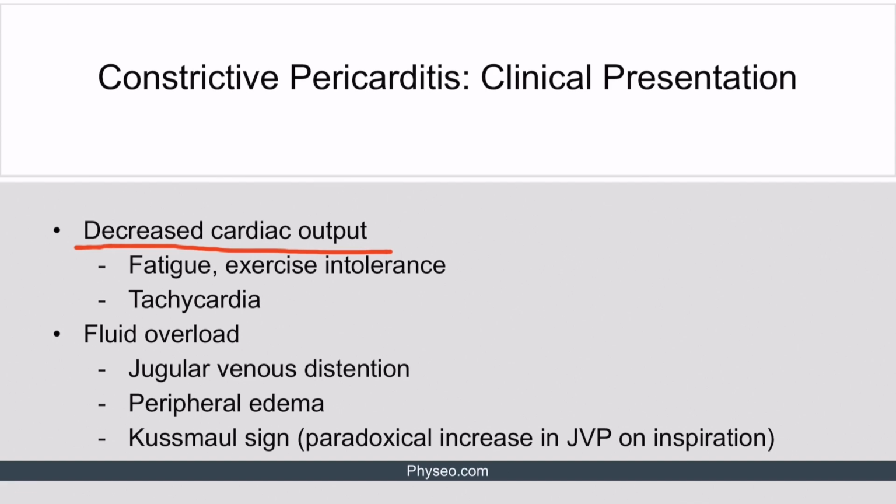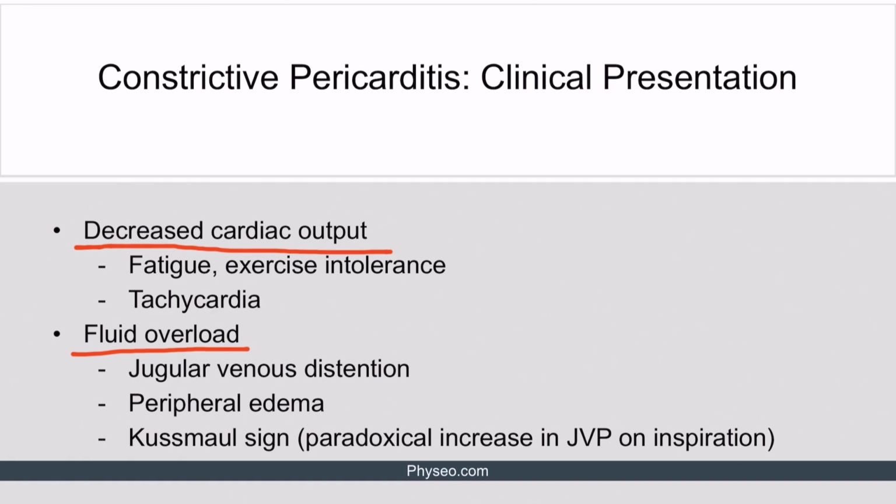Additionally, the patient may have tachycardia due to reflex increase in sympathetic tone. This is because the sympathetic nervous system tries to compensate for low cardiac output. In addition to decreased cardiac output, constrictive pericarditis causes fluid overload. The stiff pericardium does not allow the heart to accept sufficient blood. Blood, in turn, accumulates in the systemic veins. Backflow of blood in systemic veins will result in jugular venous distension and peripheral edema.